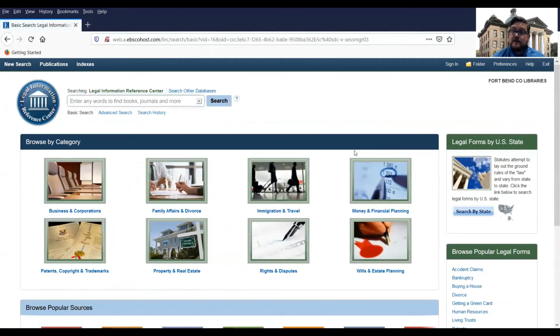Again, it's got all the NOLO books on this website. There are some additional forms outside the NOLO books that this website has as well through EBSCO. And of course, you can get access to the forms from any of these books, as well as the general information. Be aware that just because we don't have the NOLO book on our shelf, it is included in this database. So there's going to be a lot of additional information in here that we don't have in print.